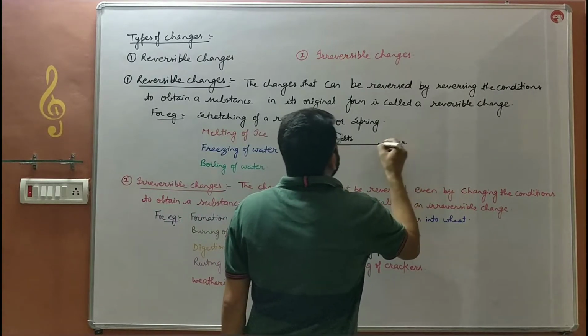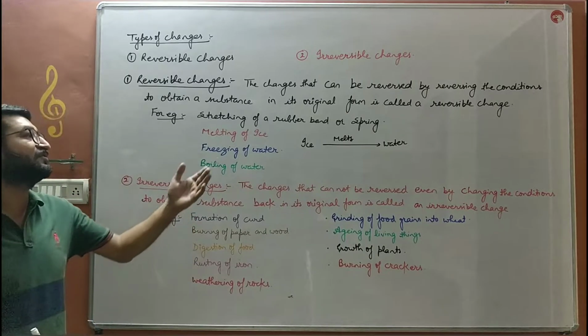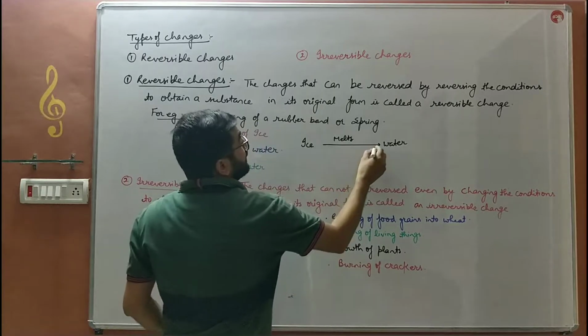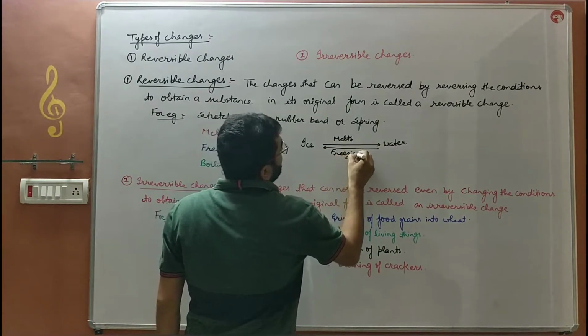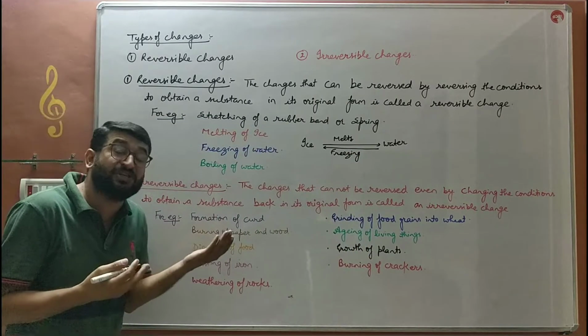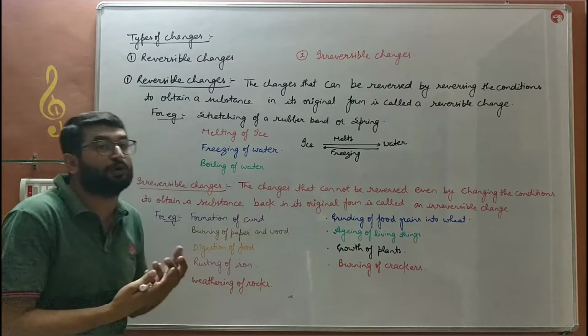How does it melt? Due to temperature. When we place the ice at higher temperature, ice will melt and it will form water. But when we place that water into the freezer at lower temperatures, then water will again form the ice. So these are the reversible changes, bache. We can make ice from water as well as water from ice.